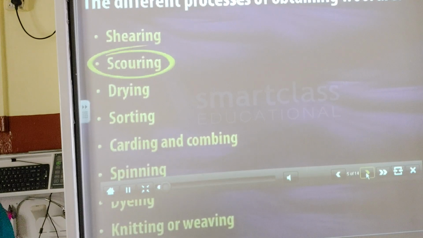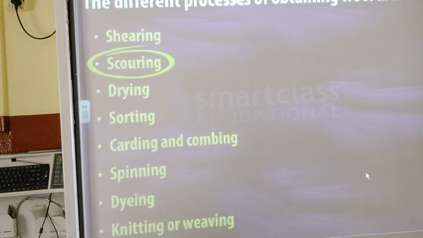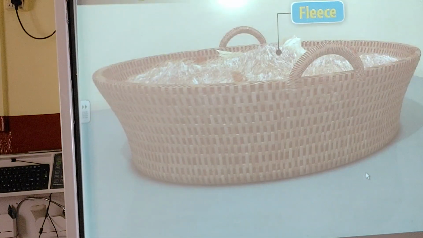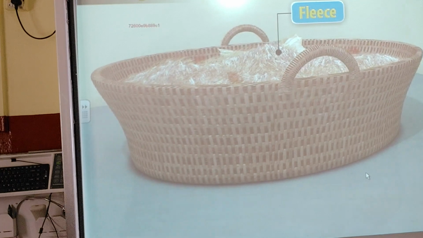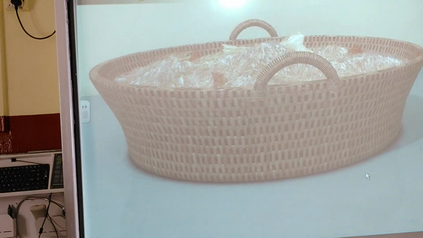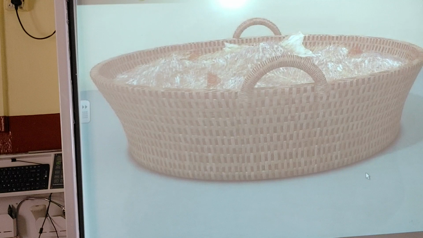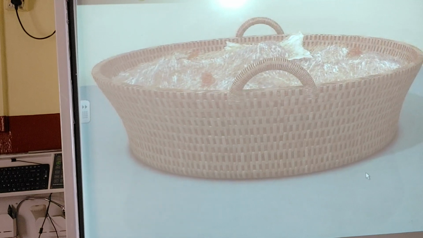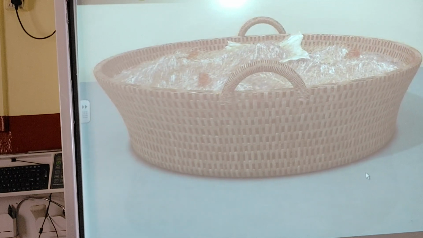Scouring. The sheared fleece is washed to remove sand, dust, dead skin, dried sweat, grease and plant matter. This process is called scouring.